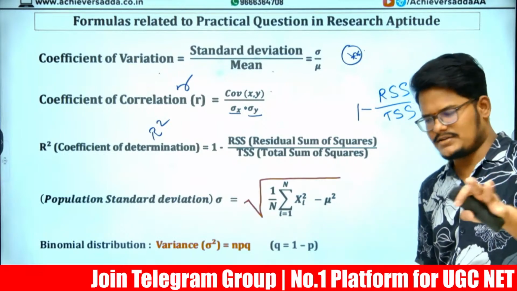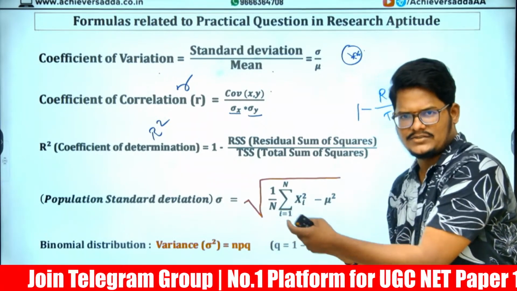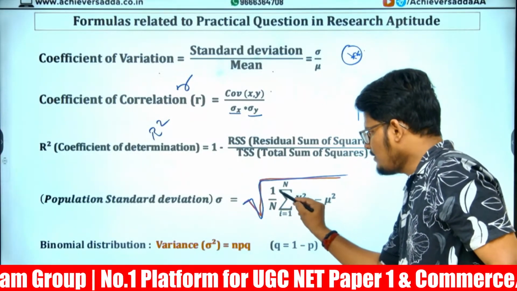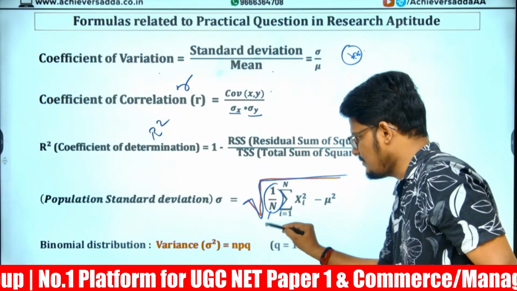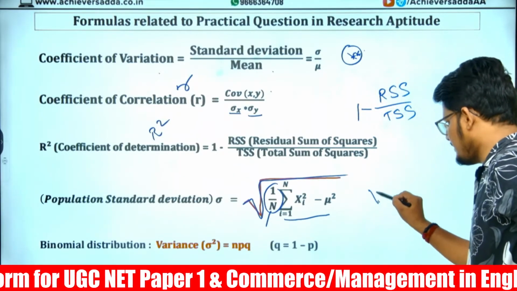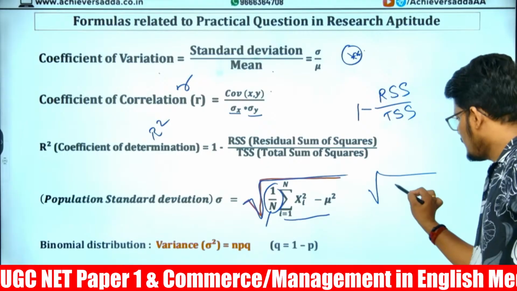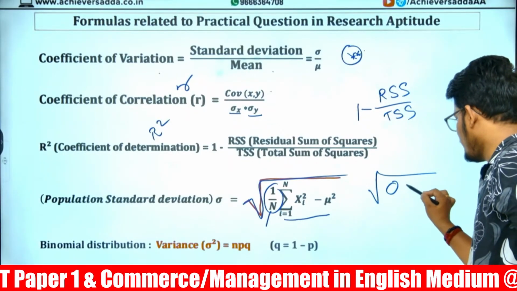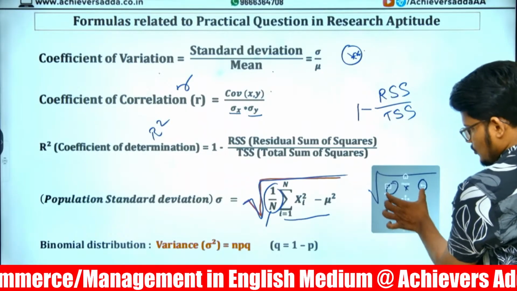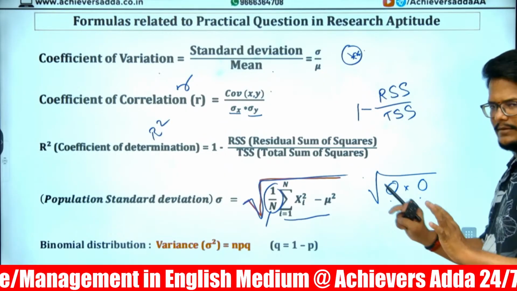Population standard deviation. Sir, don't get scared by looking at this formula. It is very simple. Under root 1 by n, they are giving already ready-made, and this entire part also they are giving. What you need to do is simply keep a root. This first component multiplied by the second component. If you can multiply two numbers and get a root of it, you will get the answer.